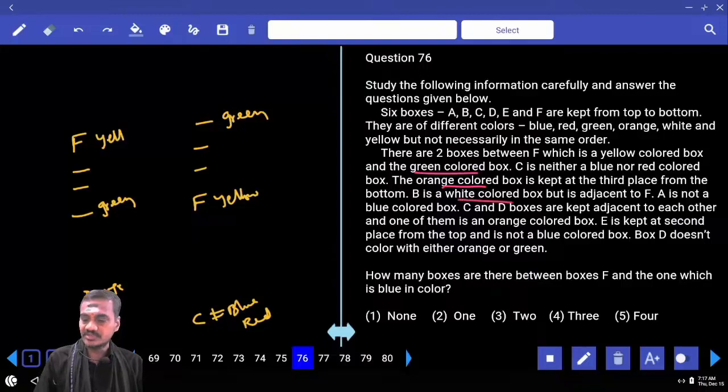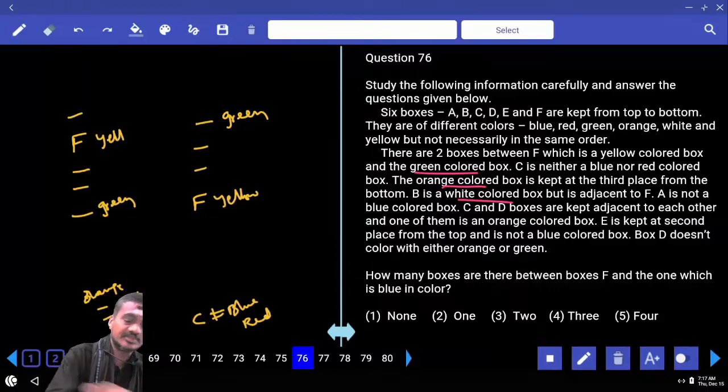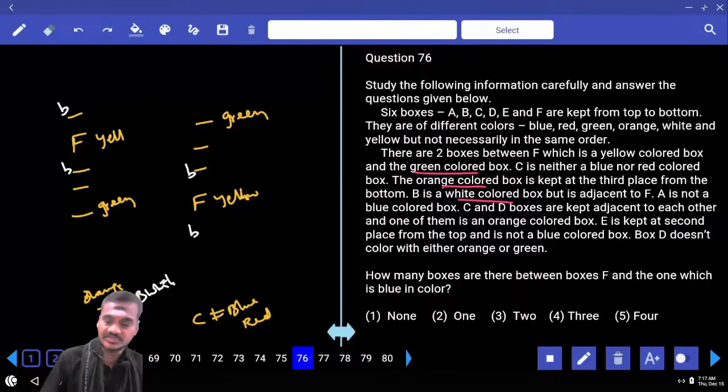B is a white colored box but is adjacent to F. And B, which is the white colored box, is adjacent to what? Adjacent to F. Hence B can be either here or here, 2 possibilities. B can be here or B can be here. And B is adjacent to F.